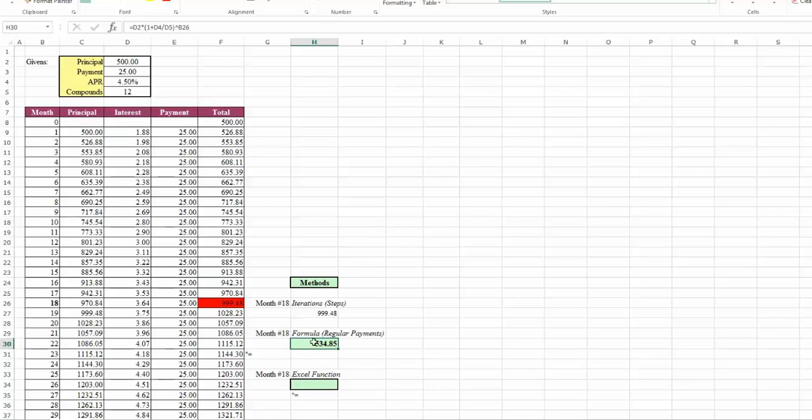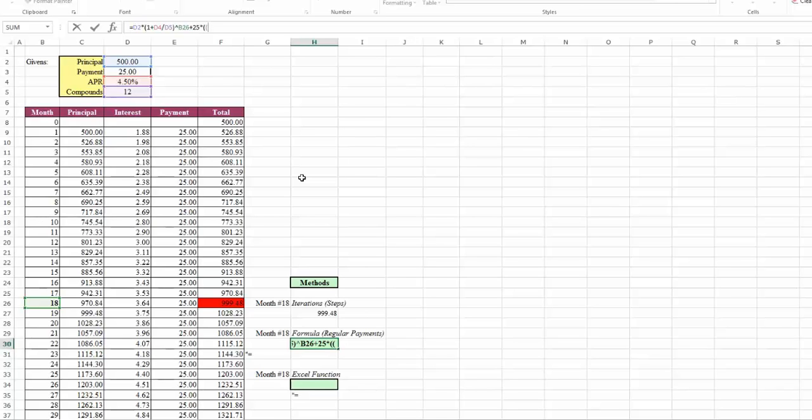Okay, but now I need to go back in and take into account the 25. So I'm going to come up here and go plus, and then 25 times, let's see, 25 times parentheses, because now it's the numerator of that big fraction.